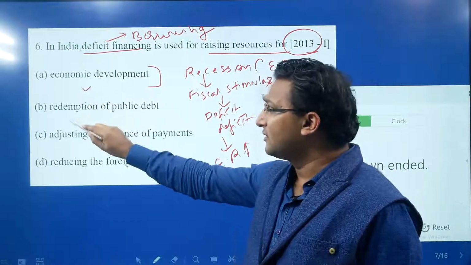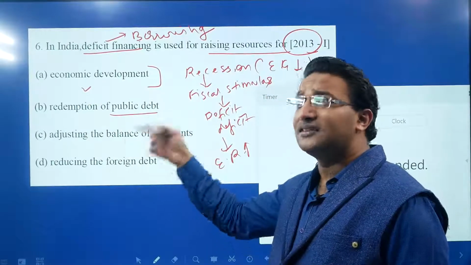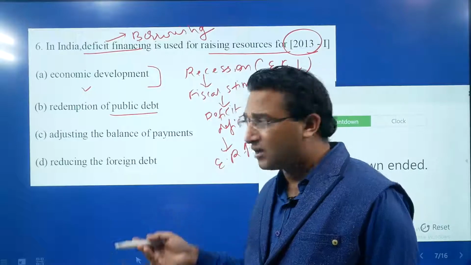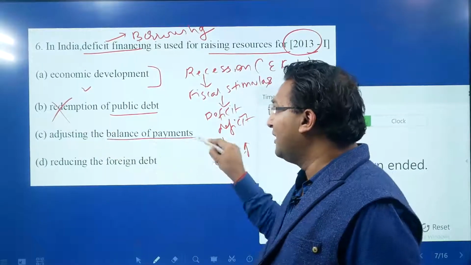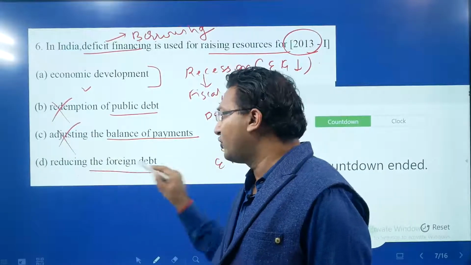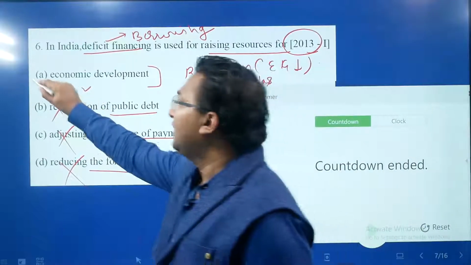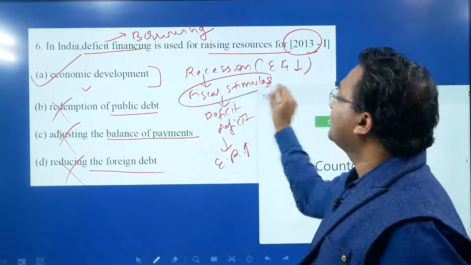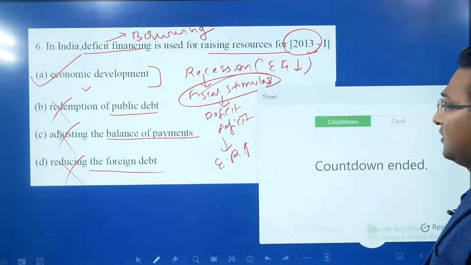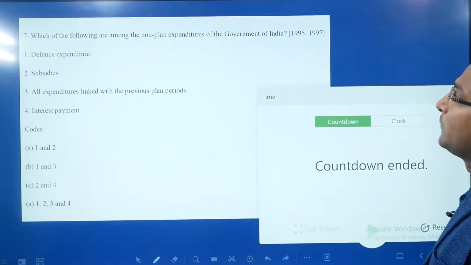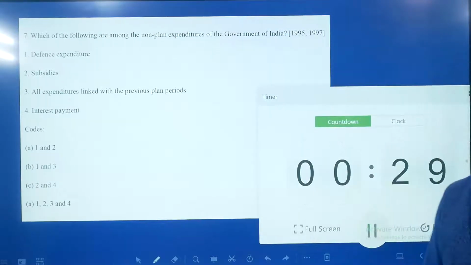This is correct. Statement number 2, redemption of public debt. Deficit financing is basically raising money for utilizing it for some expenditure, not for redeeming the public debt. Adjusting the balance of payment has nothing to do with that, and reducing the foreign debt also has nothing to do with that. So the answer is option A, economic development. Here you can relate with the situation of fiscal stimulus, which I have already discussed in your syllabus. Again, this is a very good question and you should take 30 seconds to answer this.